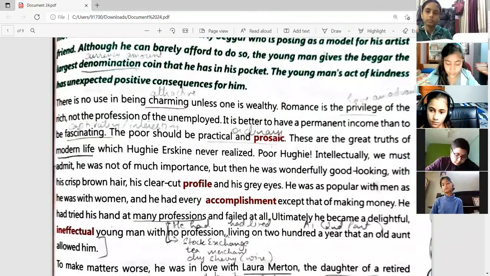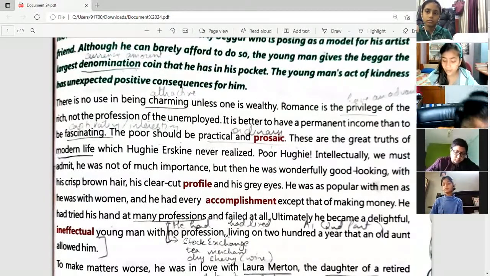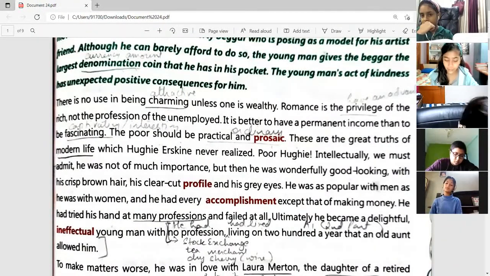There is no use in being charming unless one is wealthy. Romance is the privilege of the rich, not the profession of the unemployed. It is better to have a permanent income than to be fascinating. The poor should be practical and prosaic. These are the great truths of modern life which Hughie Erskine never realized. Poor Hughie.